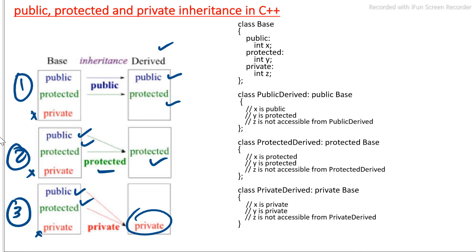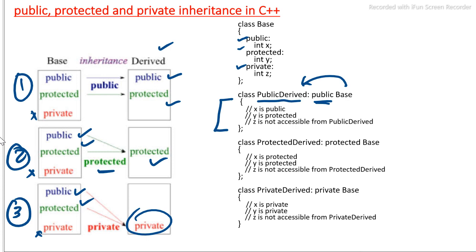In this particular example, three data members we have taken: public integer x, protected integer y, private integer z. Here in the first derived class, the derived class name is public derived, which is derived from the base class base, and here x will become public, y will become protected and z cannot be inherited because it is a public kind of inheritance.